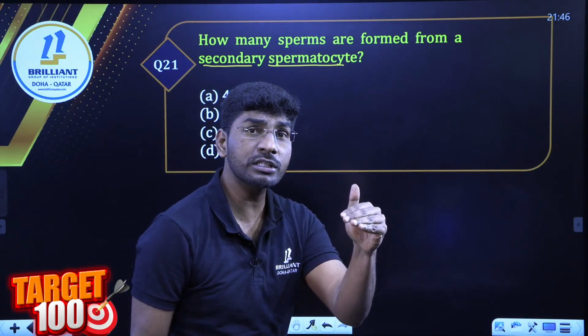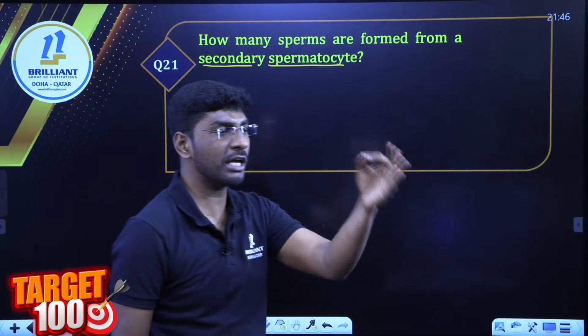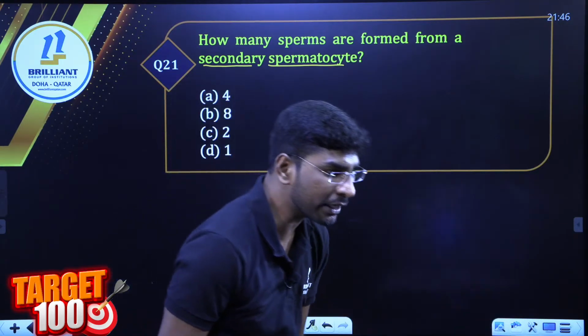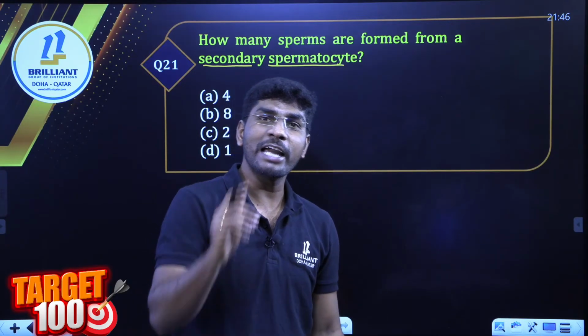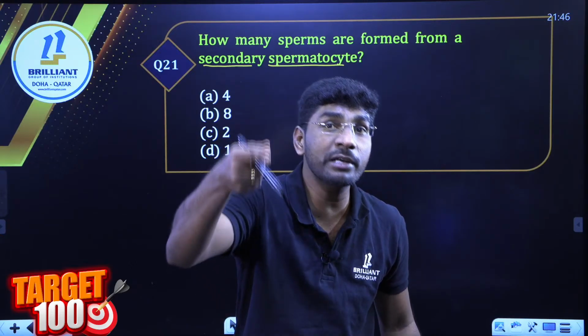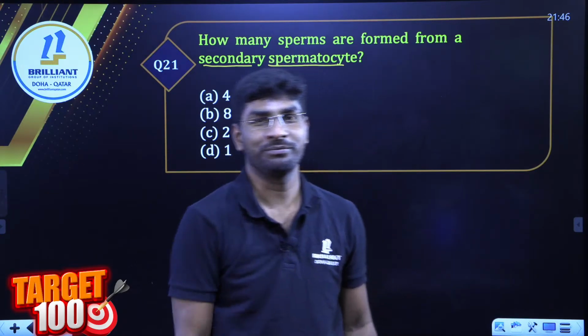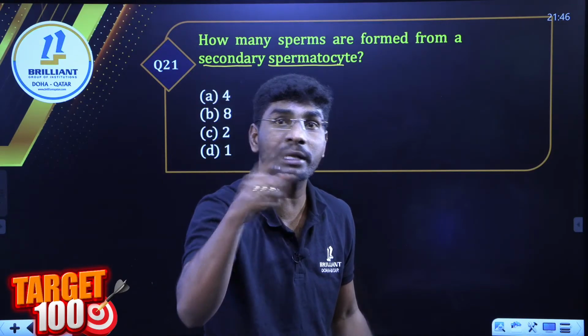Secondary spermatocyte comes from primary. Very good. Absolutely correct, 2. I thought you would give 4. So when will it become 4? If they are asking about the primary spermatocyte, our answer would be 4. But they are asking about secondary.